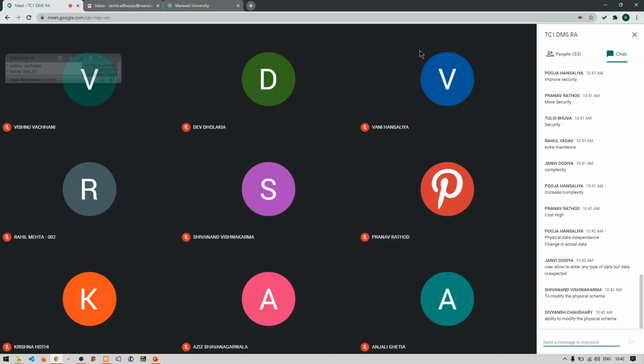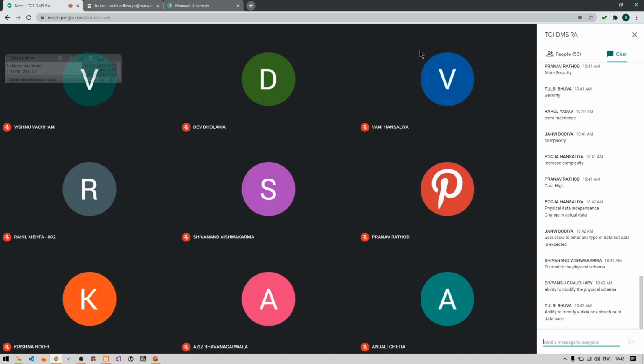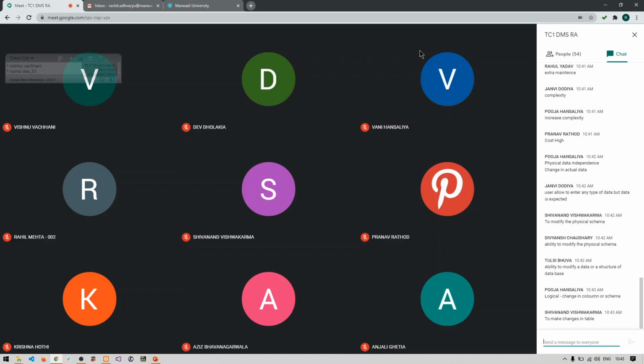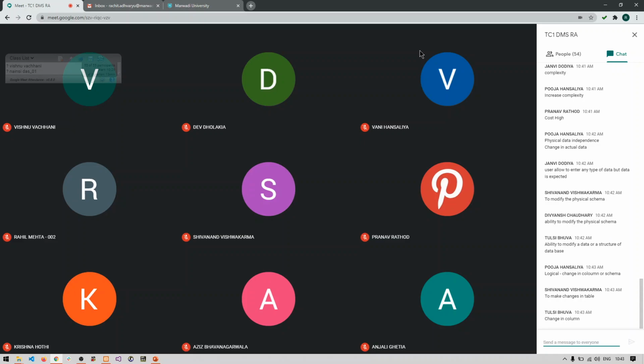Very good. And what about logical data independence? Yes, exactly. To modify or change the actual schema or the structure of the database or table. So let us say we want to add a particular column to the structure of the database. So we call it logical data independence. That means a user is allowed to change the data as well as the structure of the table after it has been created. So that is what physical and logical data independence is.